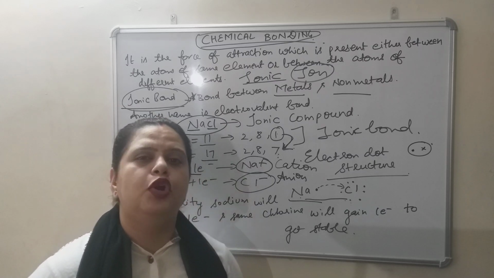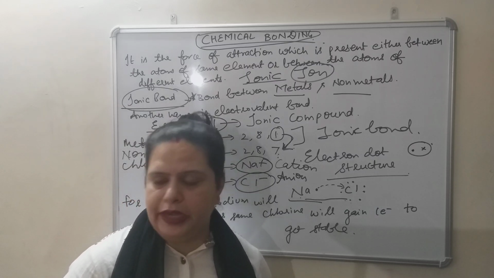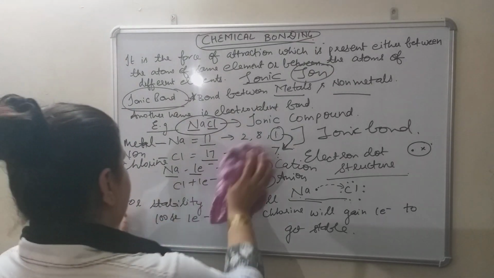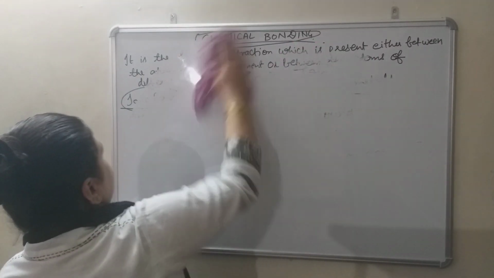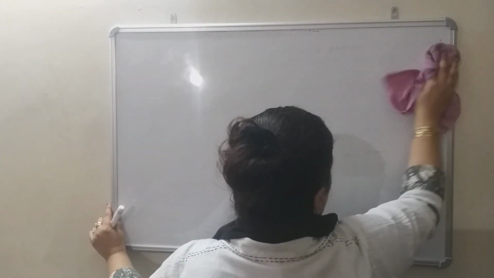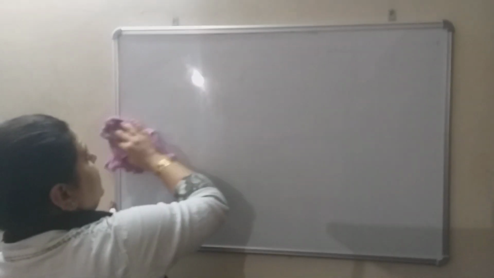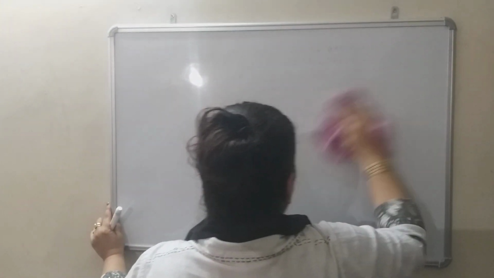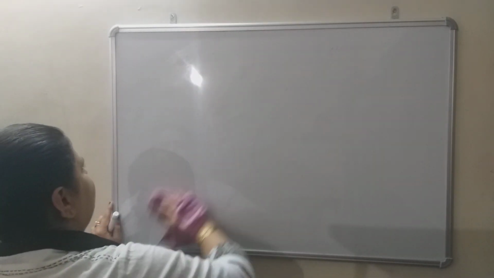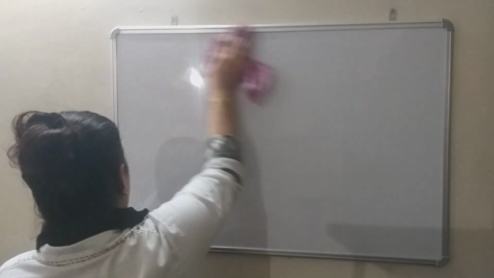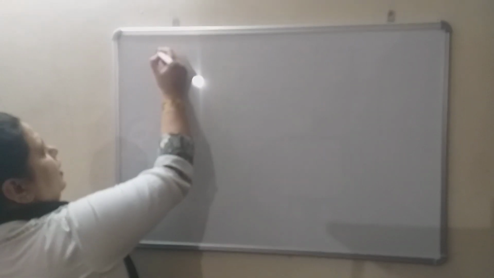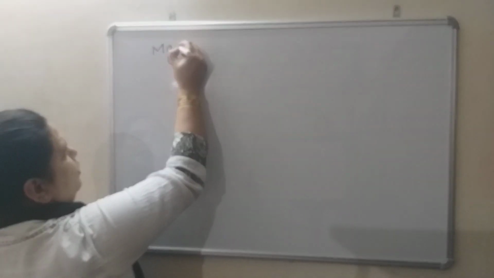Let's do two more examples of ionic bond and then we will go to covalent bond. Now see here, let me discuss some more examples of ionic compounds and ionic bonds. The most important feature is that it is present between a metal and a non-metal. It is not present between the same type of element, that is, only in metals or only in non-metals. Between metal and non-metal. Now see some more examples I would like to discuss. We'll discuss the structure of this. This is also an ionic compound, that is your magnesium chloride.